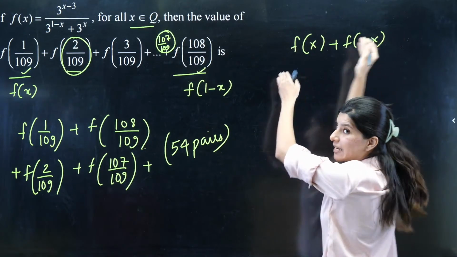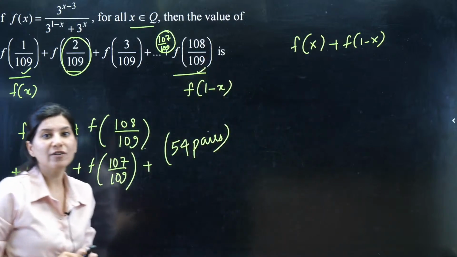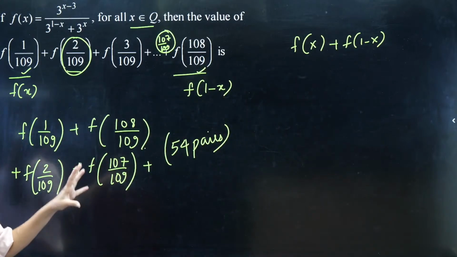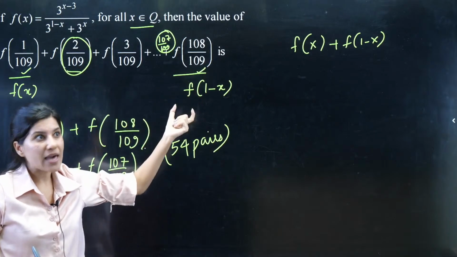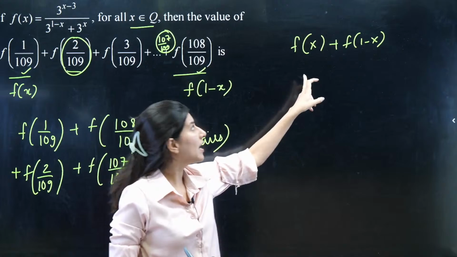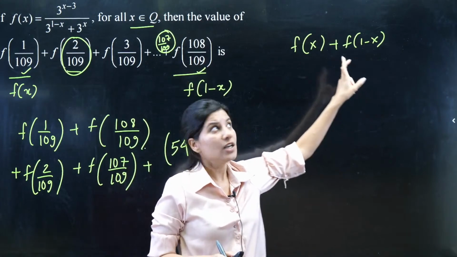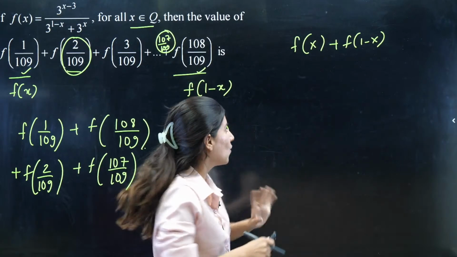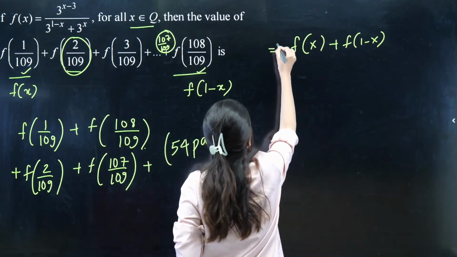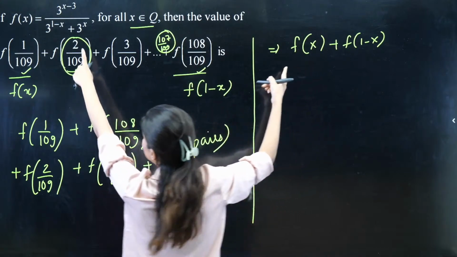So this is my main focus. f(x) + f(1 - x) is what we need to figure out. In such questions, please do not target any specific pair. Rather, you have to target the general thing. The general thing over here is f(x) + f(1 - x). Now what is f(x)? This is what we are trying to calculate. f(x) is exactly this.